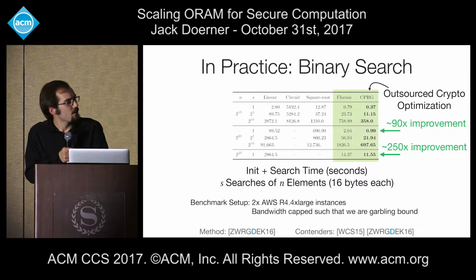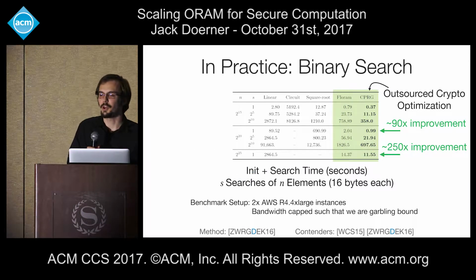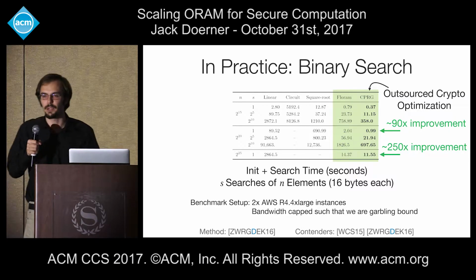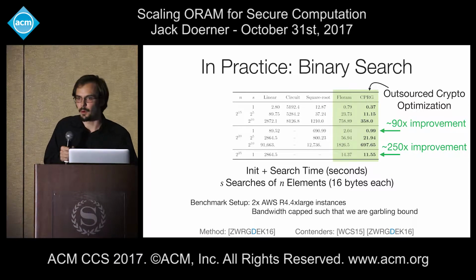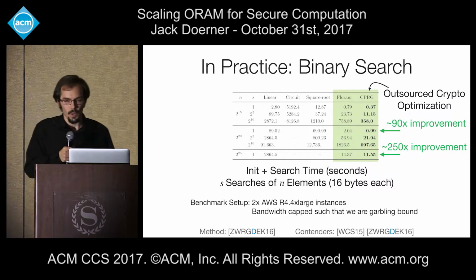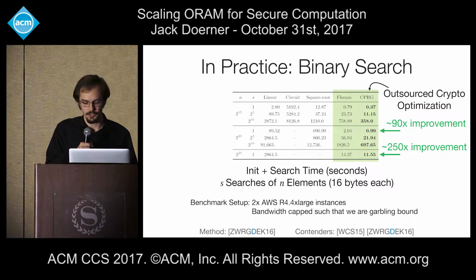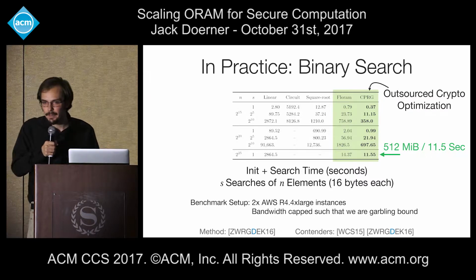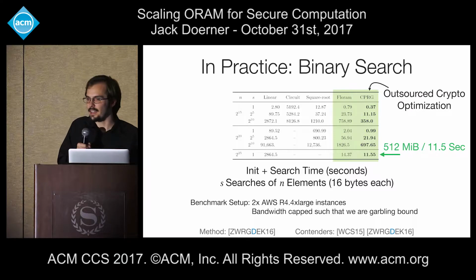Well, we executed a simple binary search benchmark in which we loaded sorted data from an array into an ORAM and then performed a number of set inclusion or binary search operations upon it. And in fact, we were not able to find any combination of parameters for which any other memory primitive could beat ours. Furthermore, for some specific combinations, those in which we did only one search on the data, we were able to outperform the best previous solution by factors of hundreds. This allows us to search through roughly half a gigabyte of data in only 11.5 seconds. Bear in mind, this is in secure computation.